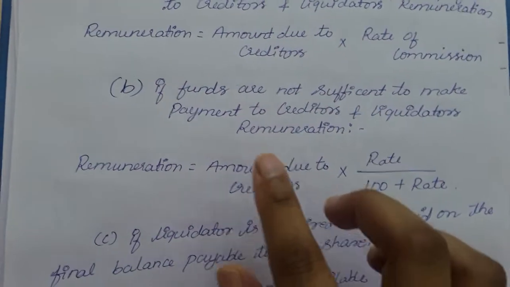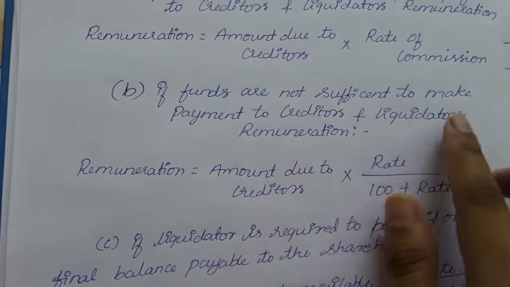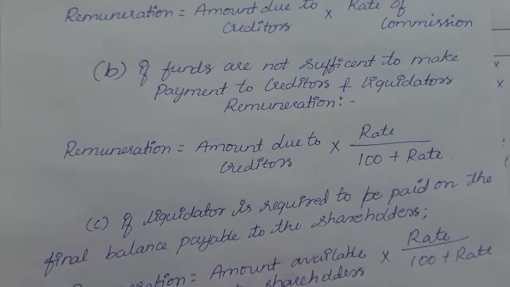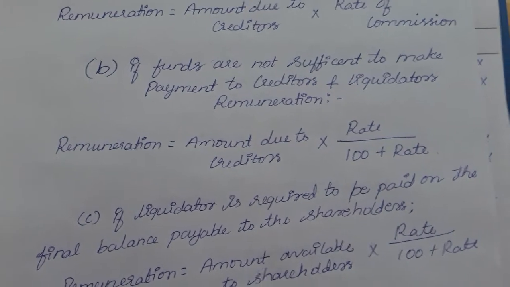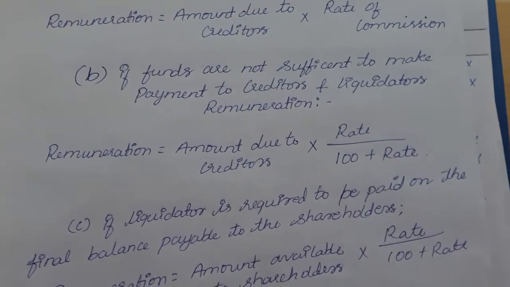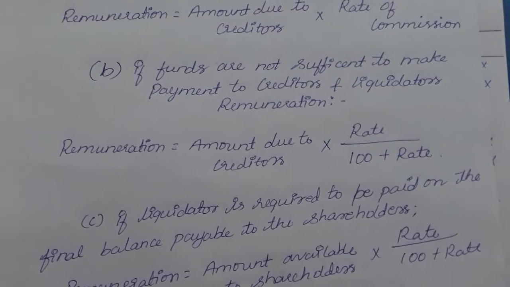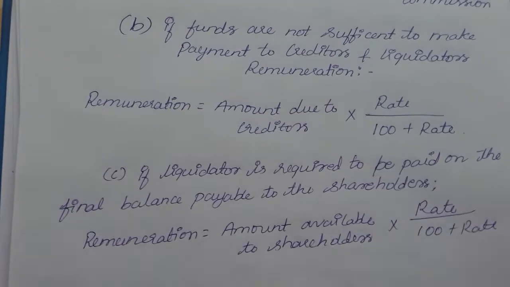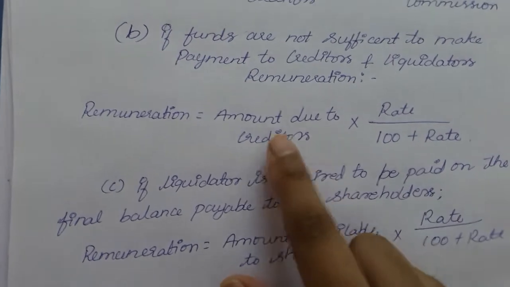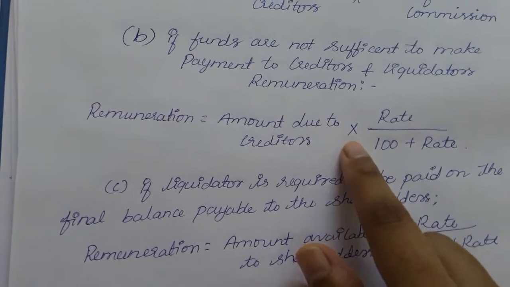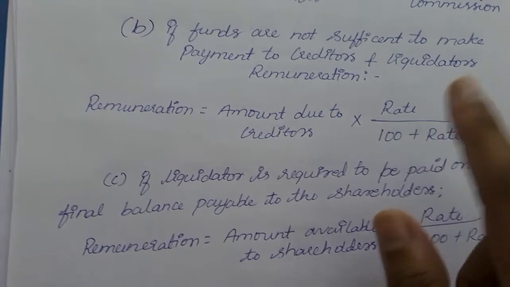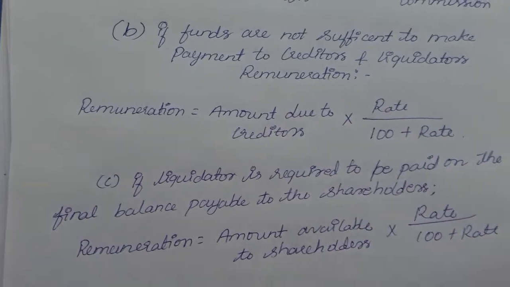Next, if the funds are not sufficient to make payment to creditors. For example, if the payment is 5 lakh and the availability is 3 lakh, how will the remuneration be calculated? Amount due to creditors multiplied by rate divided by 100 plus rate. This formula will be utilized at that time.